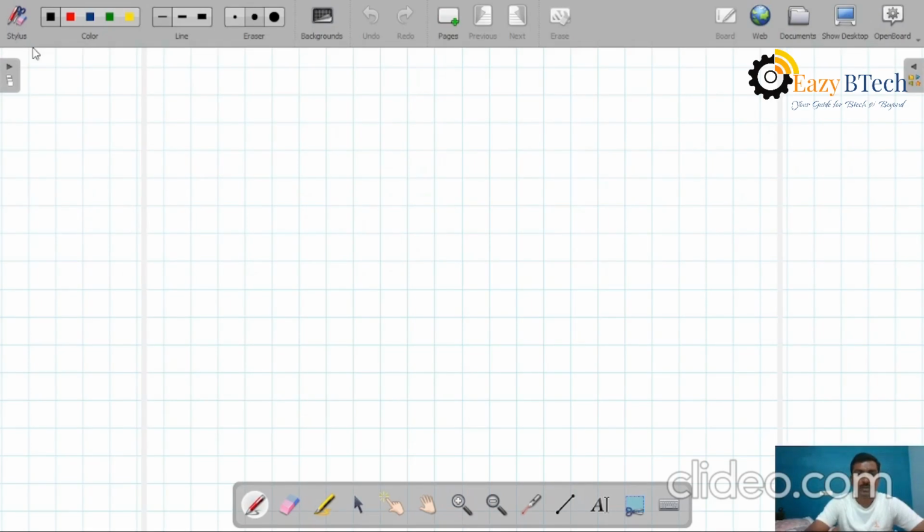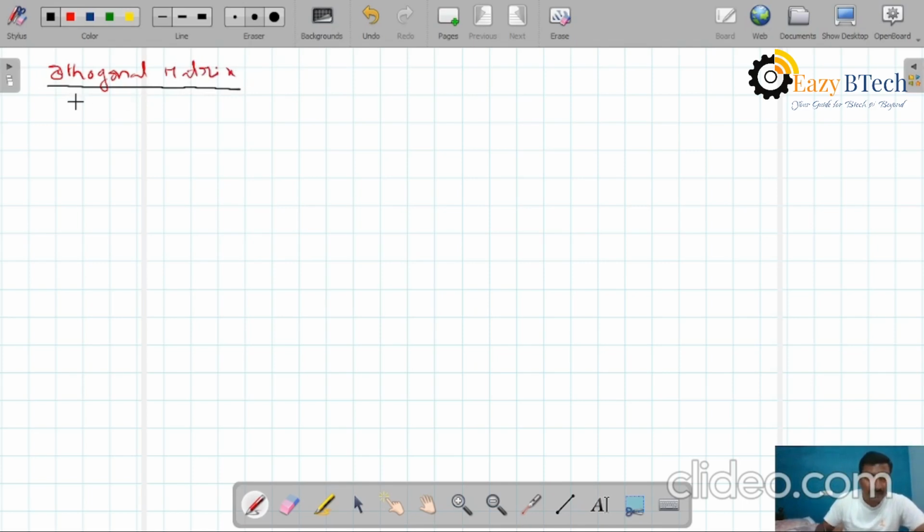What is an orthogonal matrix? Today's topic is the orthogonal matrix.